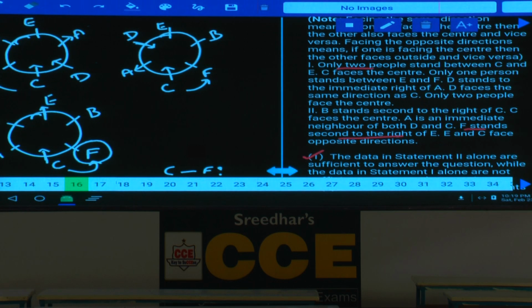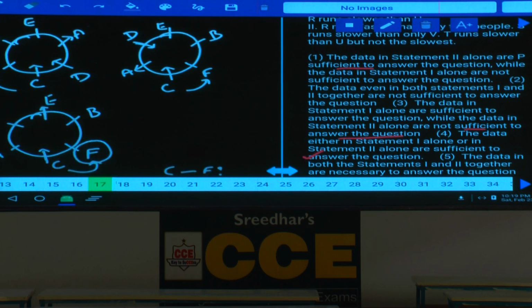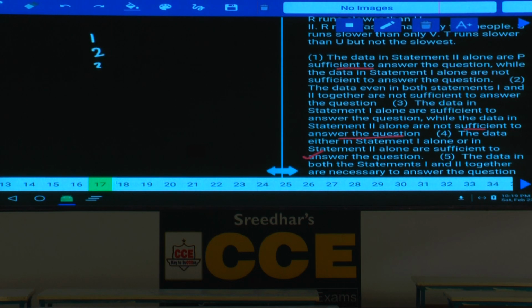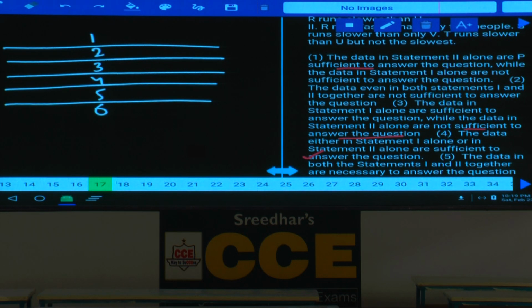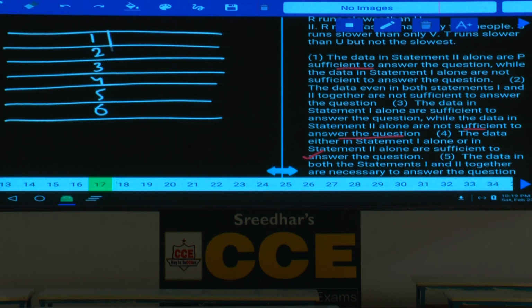Then 17th one. Among friends R, S, T, U, V and W, each running at a different speed. How many persons are there? 6 persons. They are running at a different speed. Now these 6 persons are being compared in their speed. Then in condition number 1, 6 persons R, S, T, U, V and W. Then condition number 1, U runs faster than only 3 people.